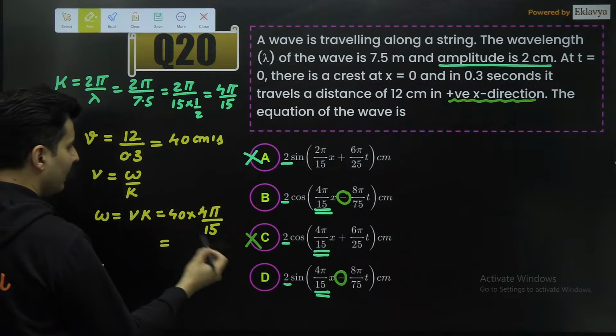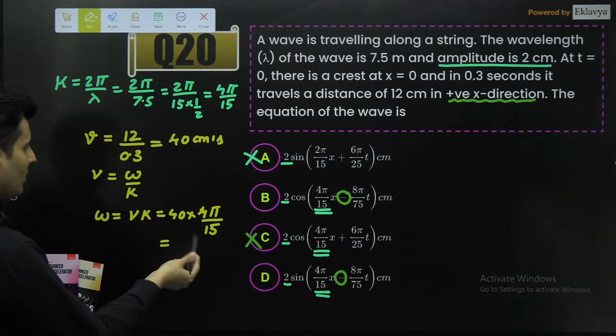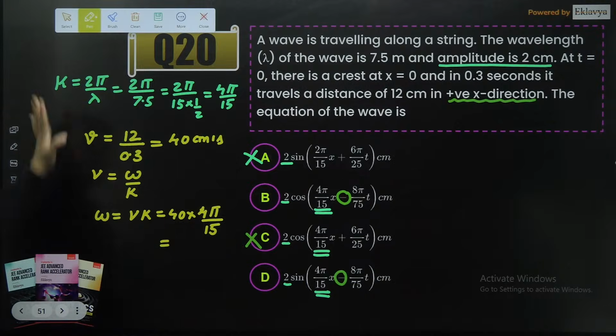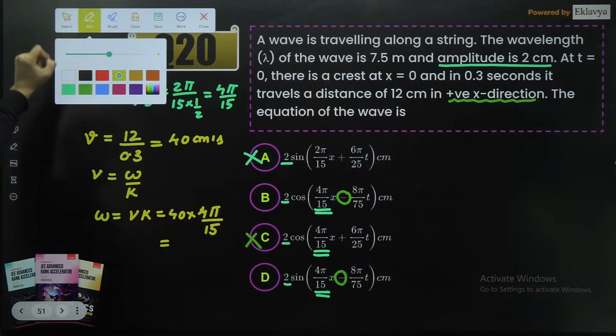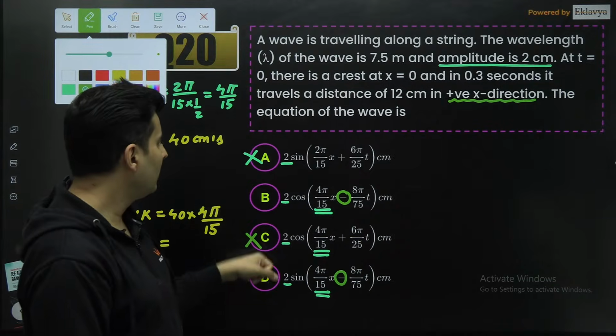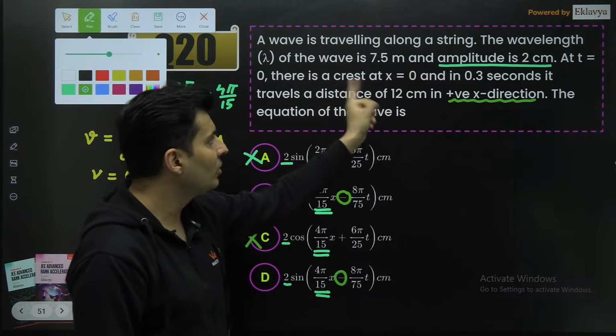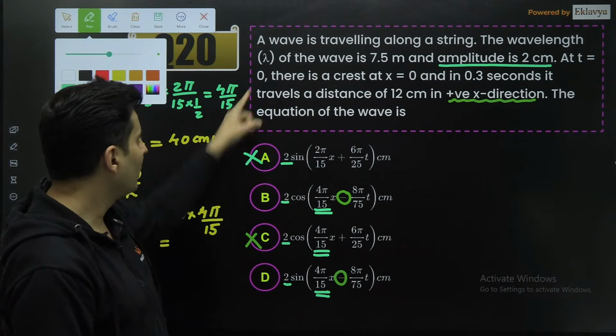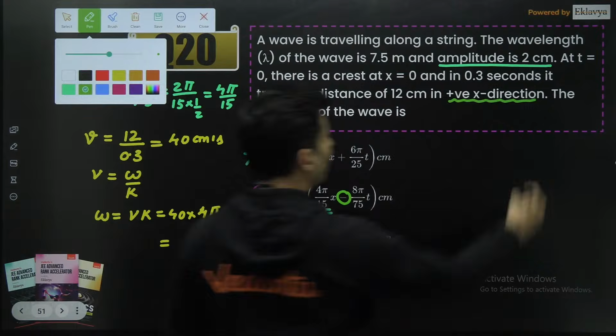So you can divide it and you can see what you are going to get. Yes, so that is one thing. Apart from that, what you need to also do is figure out whether the value comes out to be exactly whatever initial conditions are given over here.